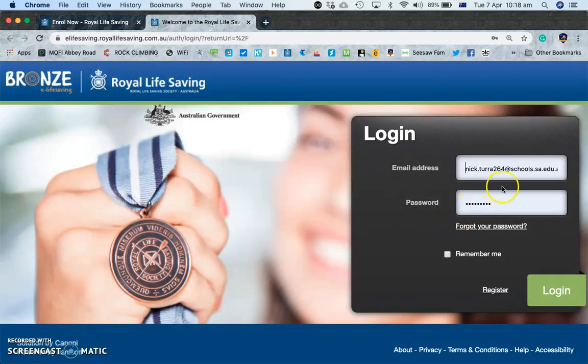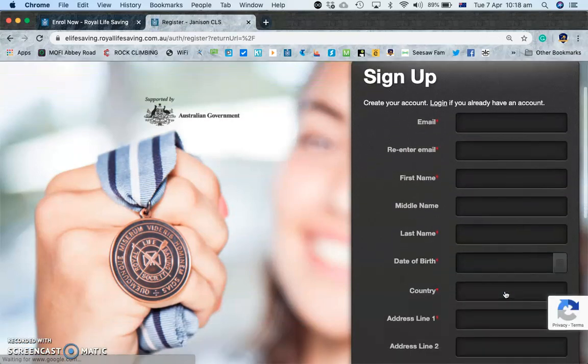Now I already have an account, so my email address and password are already in there. Yours won't be, obviously. You need to go down to register, so you won't be able to log in just at the moment, but you can register, and you just need to fill in some information.